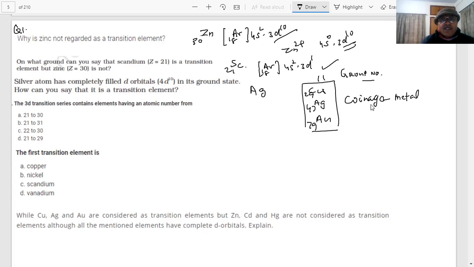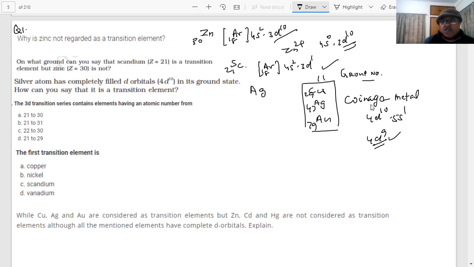So when you write silver, this is 4d10 5s1. What will happen if you look at the oxidation states of silver? Silver can form compounds with a 4d9 configuration, in which it has an incompletely filled d subshell.